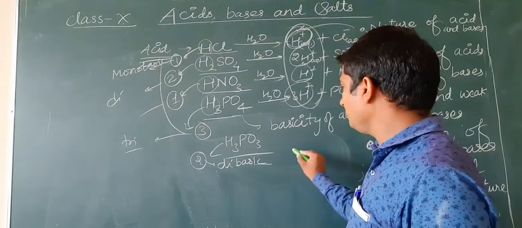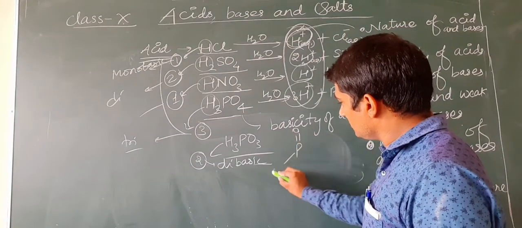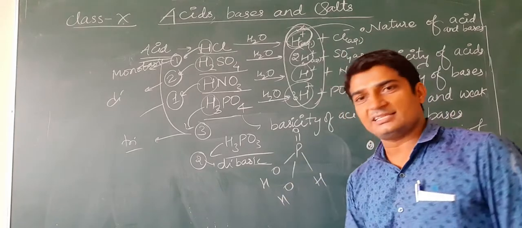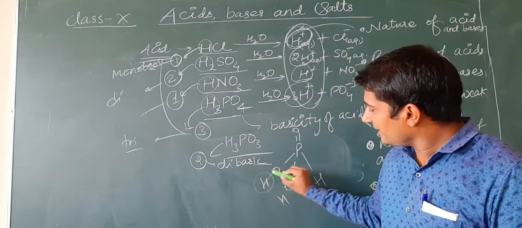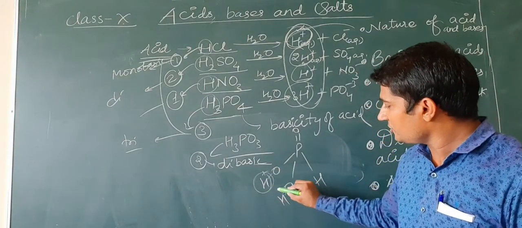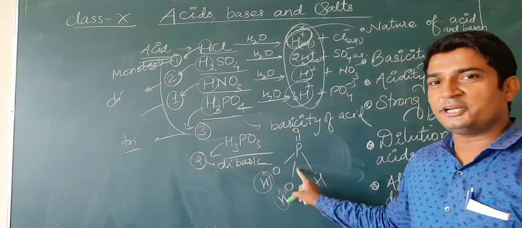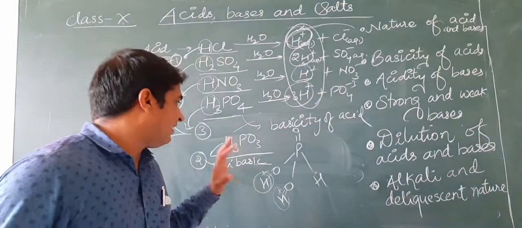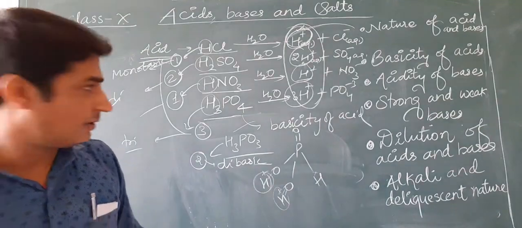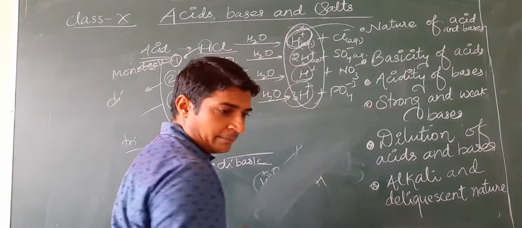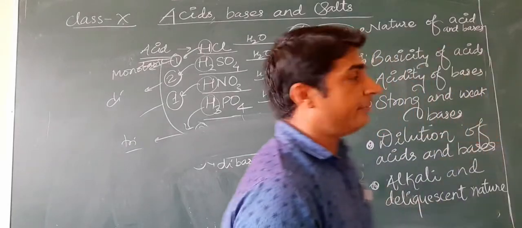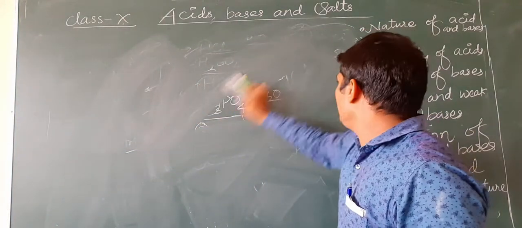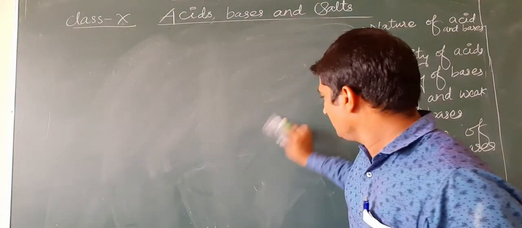Why? Because of its structure, which is like this. The hydrogen attached to the oxygen only undergoes ionization to form H+. This one is not ionized. So only two H+ ions are produced by phosphorous acid. So it is a dibasic acid, not a tribasic acid. Okay. So this is about the basicity of acids.